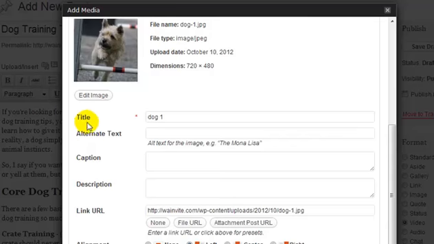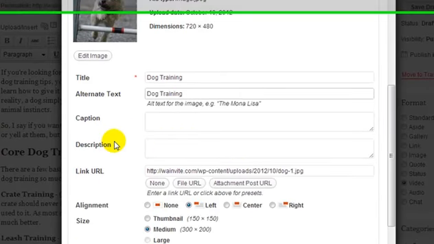Now we can give the image a title, and this is what we call an alt tag. Now I recommend that you pick something that's related to the post, like a keyword phrase. So I'm going to call this dog training, and for the next one I'm going to call it dog training 2. Caption, I'm going to leave that blank. Description, I'm going to leave that blank.